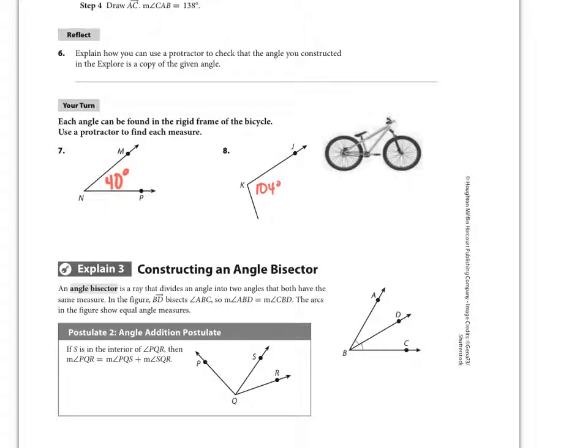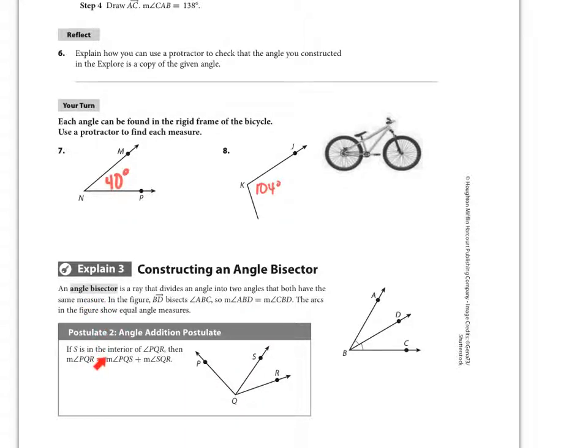The next example is about angle bisectors. So first you see the definition of an angle bisector. Bisector was actually a term you saw in the last lesson, a segment bisector. So anytime you see the word bisector, just think cut in half. So in terms of angles, imagine an angle being cut in half this time, not a segment being cut in half.